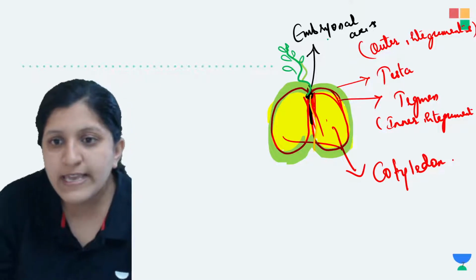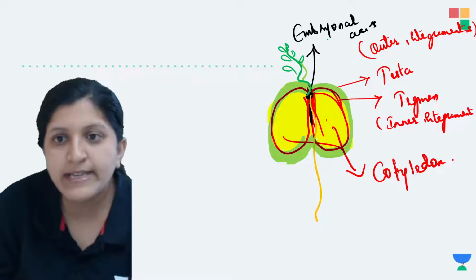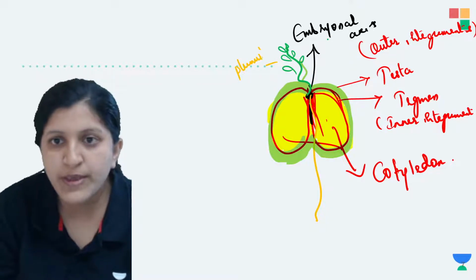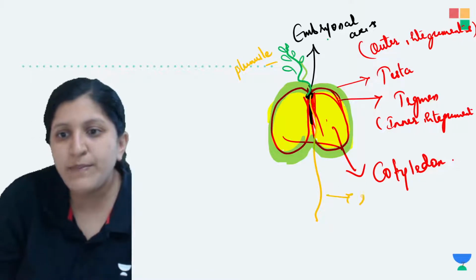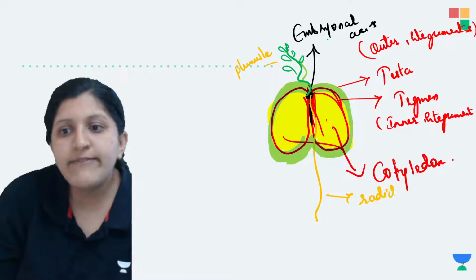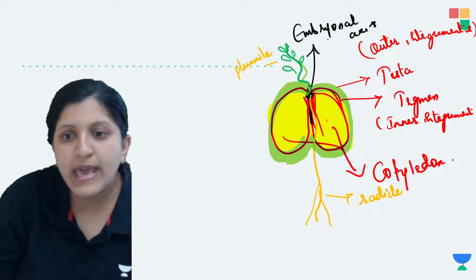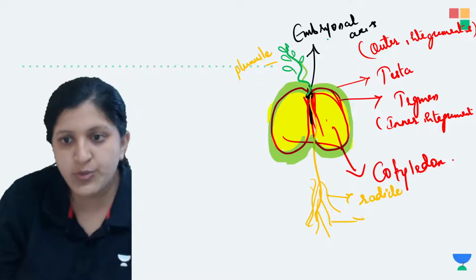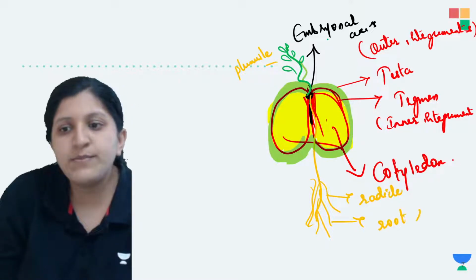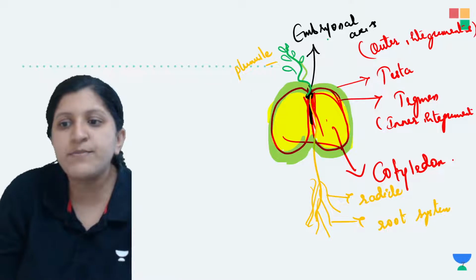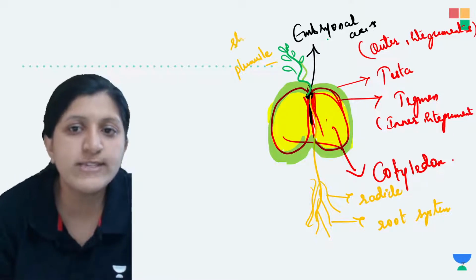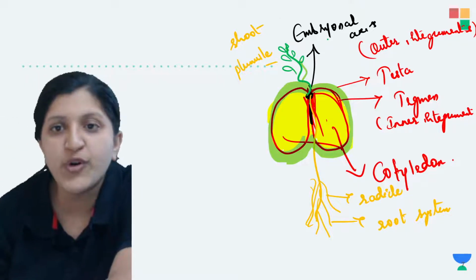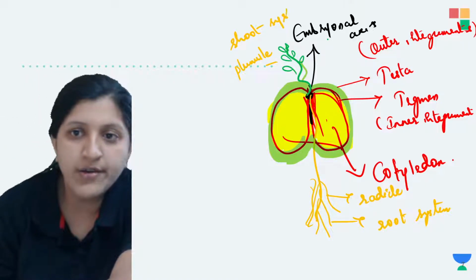Let's say here is the root system, so there is a radicle development. I'll label this one as the plumule, and this part is the radicle, which is developing into a root. You can see branches there, so there is a root development which will form the root system later on. So there is a shoot system and a root system, which arise from the embryonal axis having the tissues for the plumule as well as the radicle.